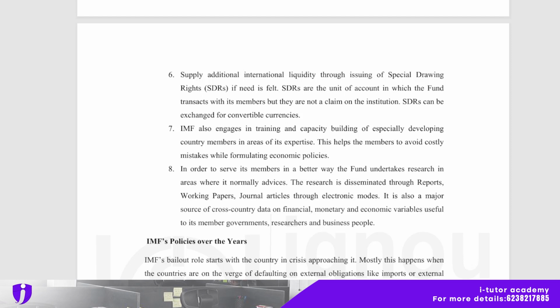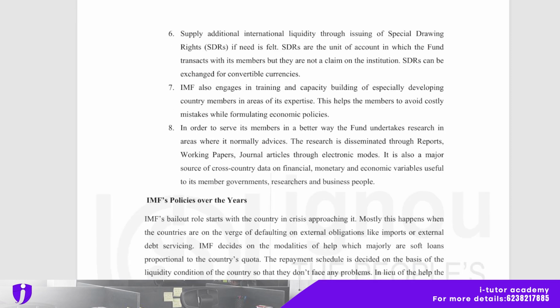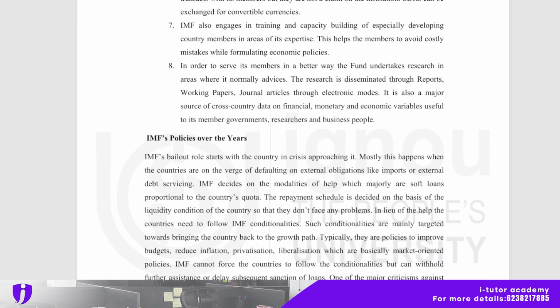are the unit of account in which the fund transacts with its members, but they are not a claim on the institution. SDRs can be exchanged for convertible currencies, and IMF also engages in training and capacity building of especially developing country members in areas of its expertise. This helps the members to avoid costly mistakes while formulating economic policies, and in order to serve its members in a better way, the fund undertakes research in areas where it normally advises.